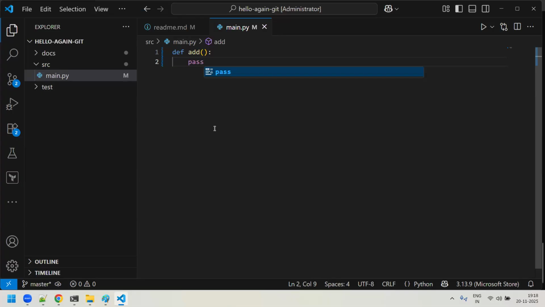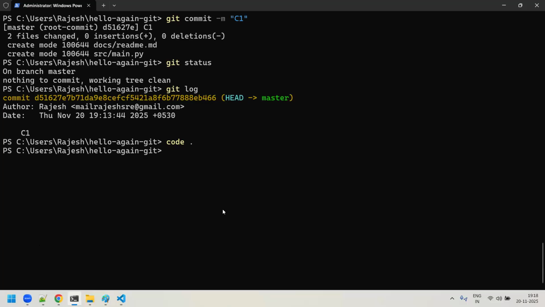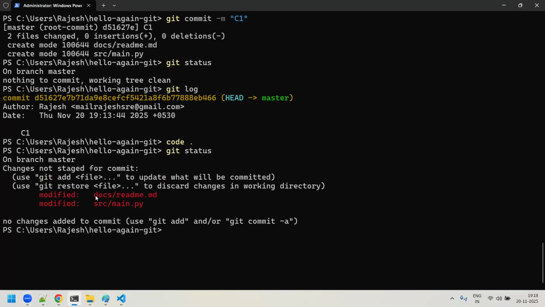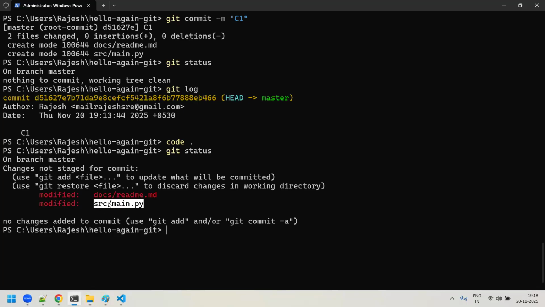Now, guys, you changed these two files, readme.md and main.py, and you also created a folder. Now let us see what git status says. If I do a git status here, can you see? It says that the file readme.md is modified. It also shows that src main.py is modified. But I created one folder by the name test, and the git status does not show anything about it.